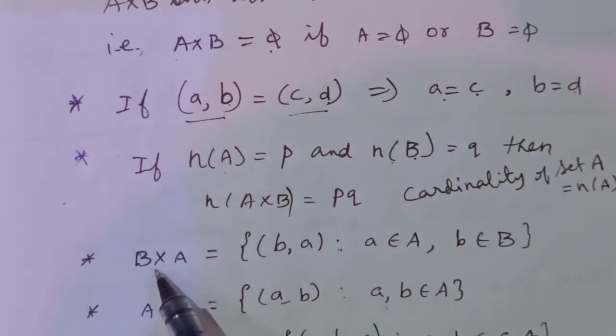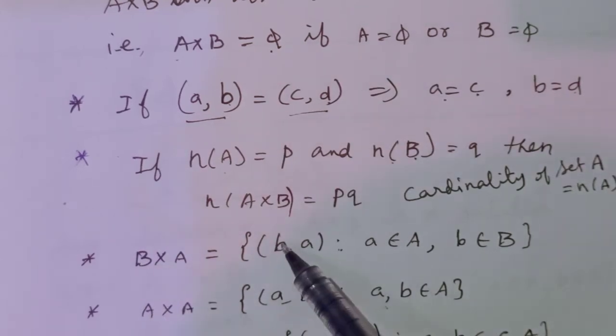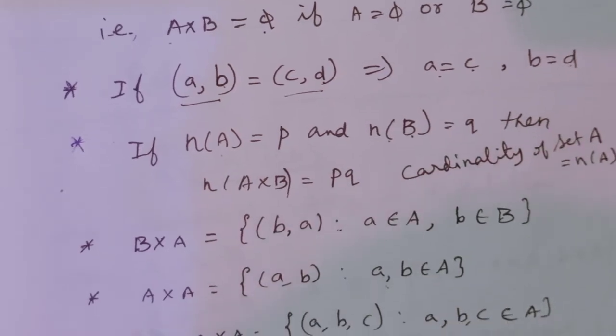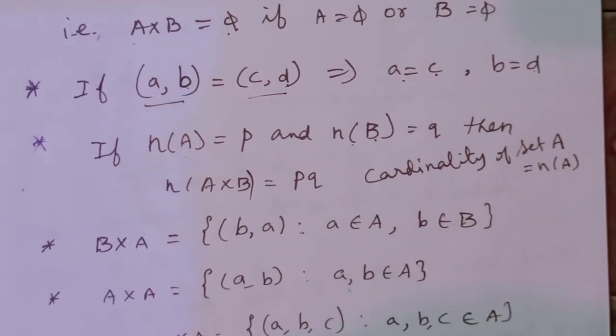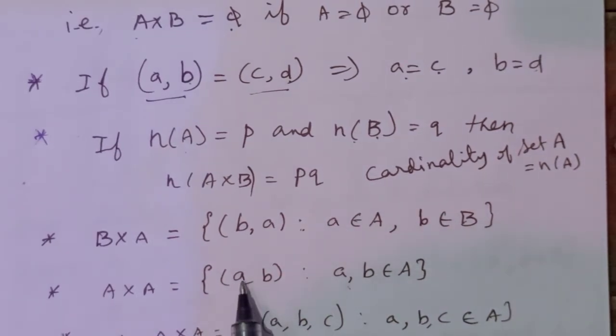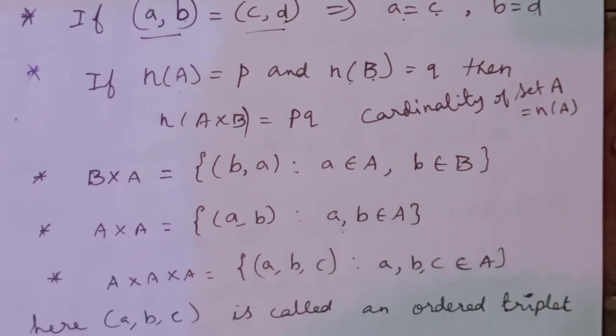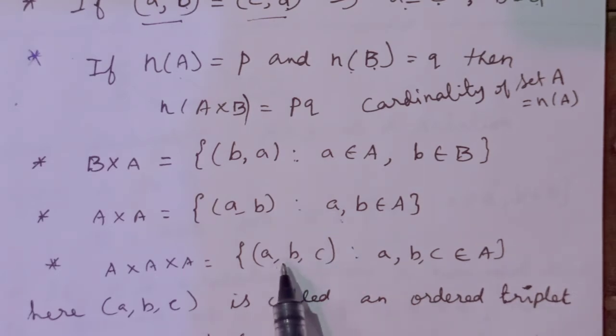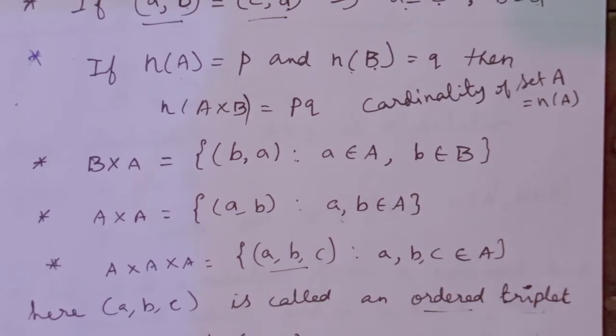Now we can write the Cartesian product B cross A also. If you write B cross A, we have to write the first element from B, second element from A. Fine. Next we can write the Cartesian product of a set with the same set, for example A cross A. We take the elements only from the single set A. Next A cross A cross A. There you will be getting 3 elements in a group, that is called an ordered triplet.